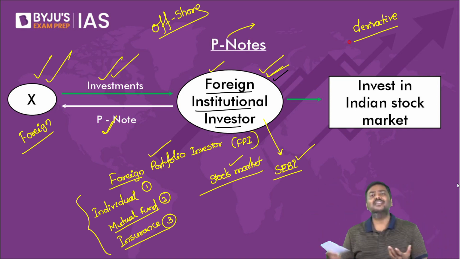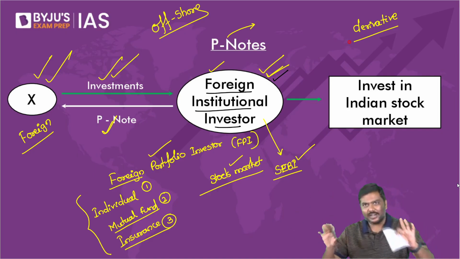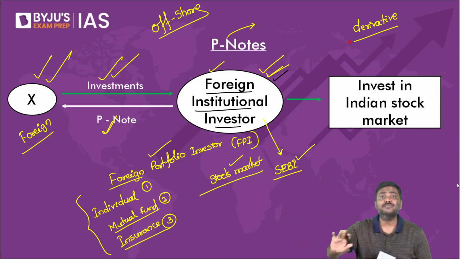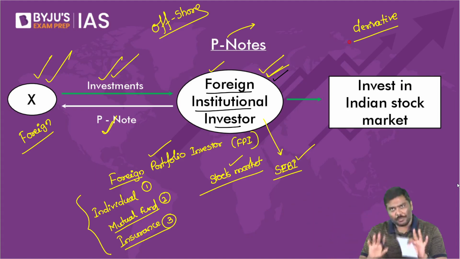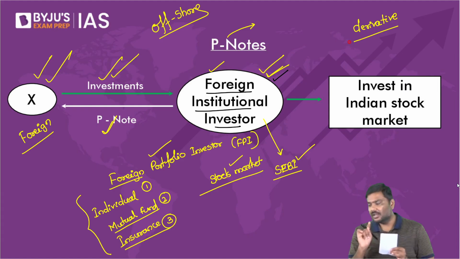So gold can be used as a commodity. Agriculture commodities are used here. That's the reason you do not enter into the derivative market. Derivative market is very complicated. For GS paper 3, absolutely of no use for you. But I hope you understand what you mean by derivative now.